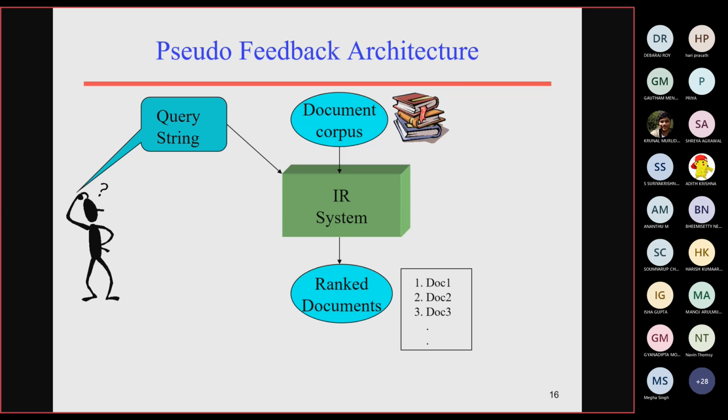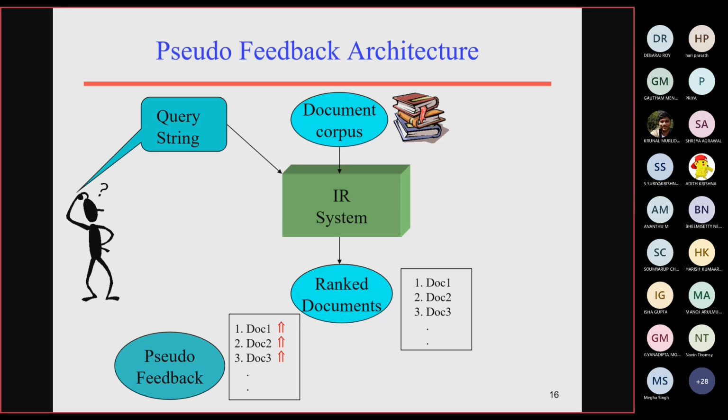Now the pseudo feedback: the top M documents are assumed to be the relevant documents, and this top M is obtained as the pseudo feedback, and the query is reformulated.